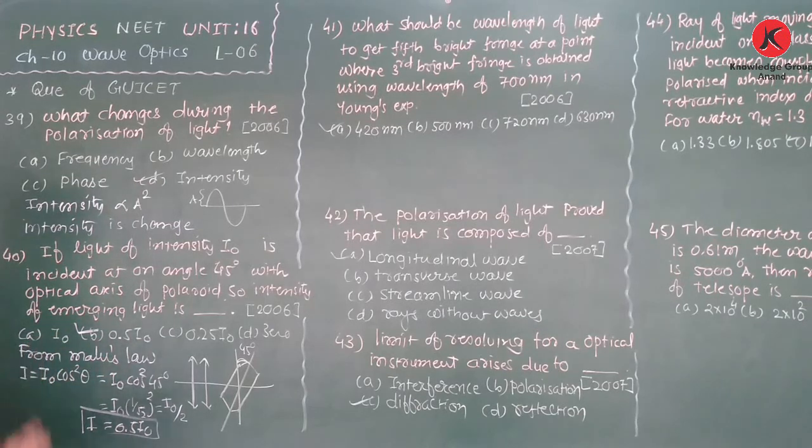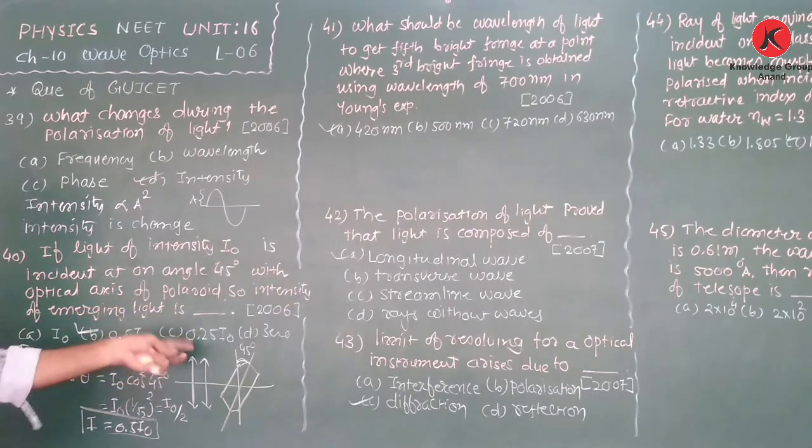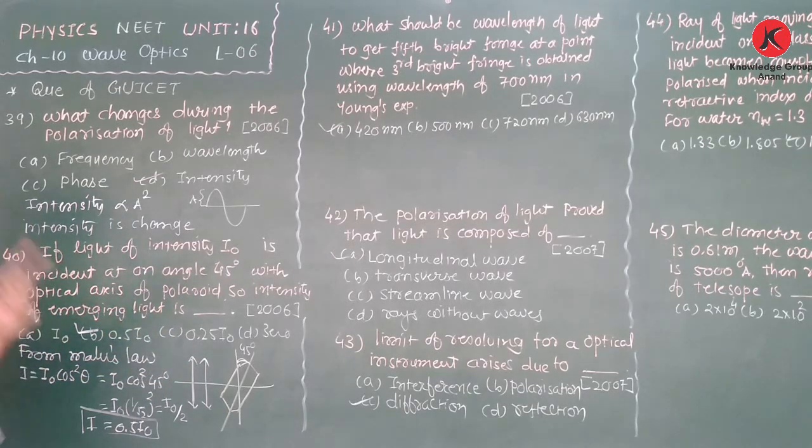So we only have to use the equation of Malus law, I is equal to I0 cos square theta. Theta is given: the angle between the incident light and the axis of the polarizer is 45 degrees. Therefore, I0 cos square 45, that is I0 times 1 upon root 2 whole square, is equal to I0 by 2, which is 0.5 I0.